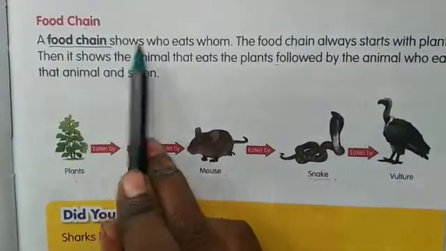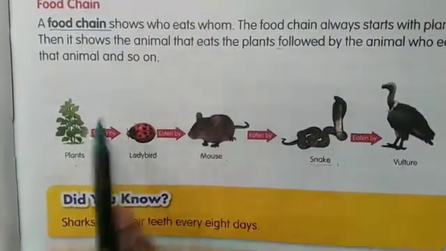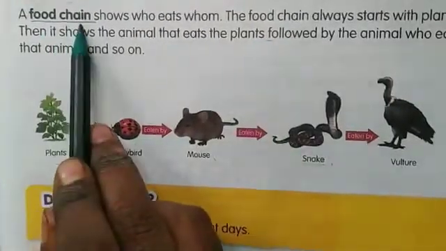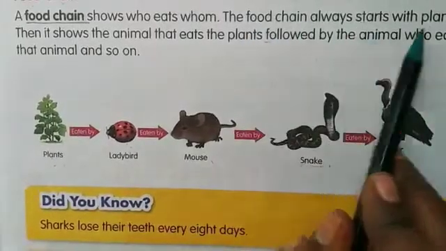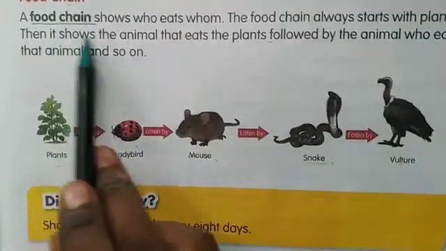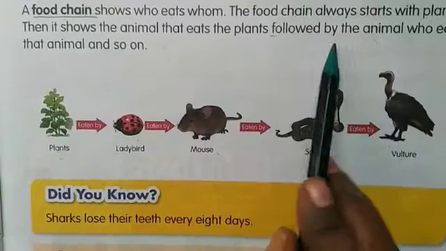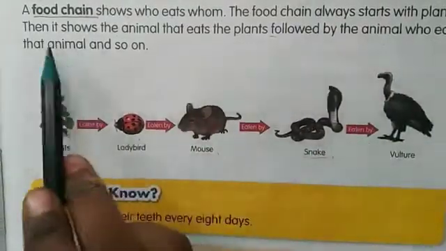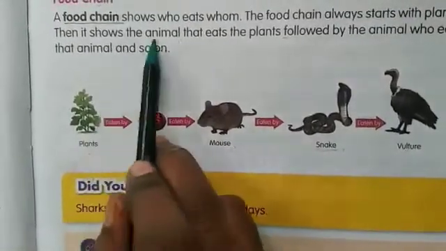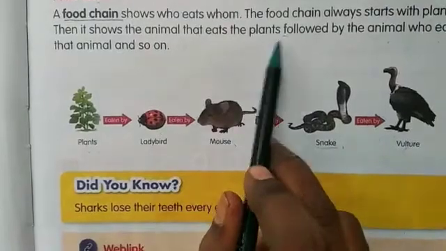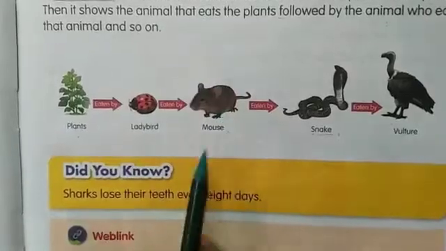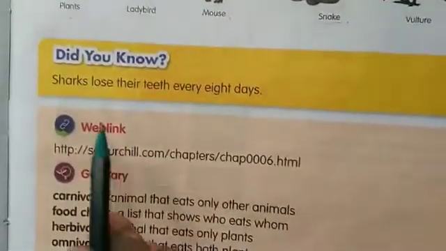A food chain shows who eats whom. So by this we can easily say who eats whom. So underline food chain. The food chain always starts with the plants. Then it shows the animal that eats the plants, followed by the animal who eats that animal, and so on. So it's a continuous chain process. So read the lesson, children.